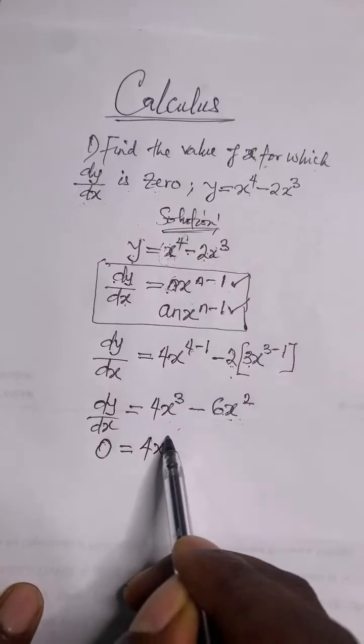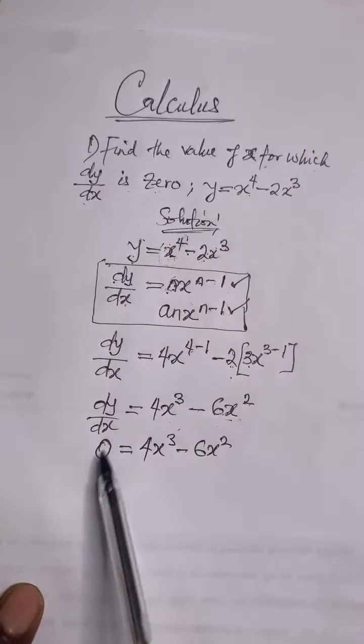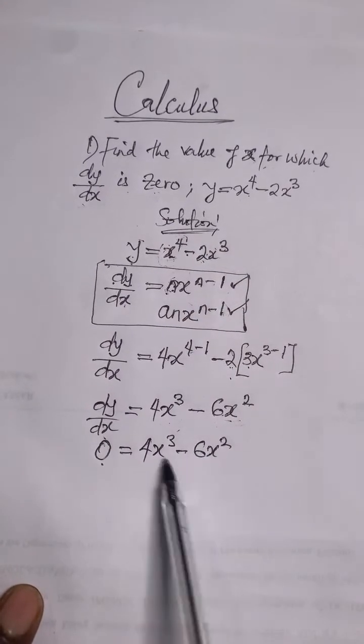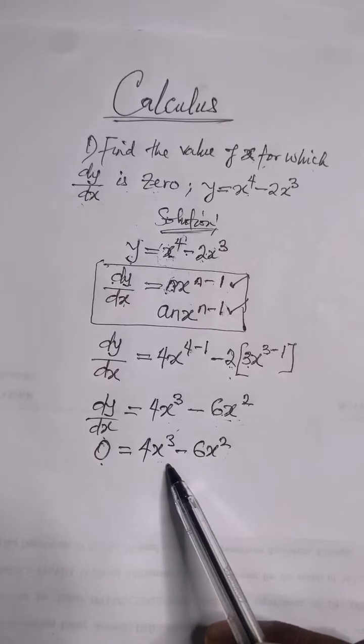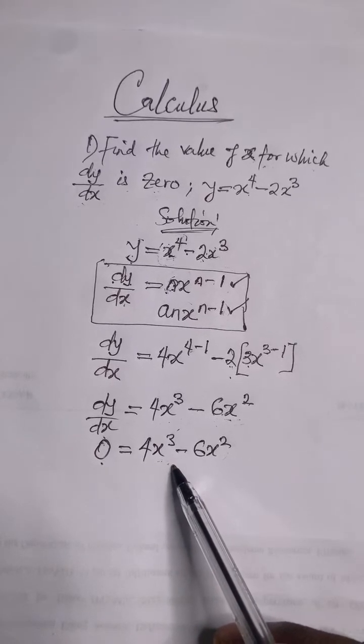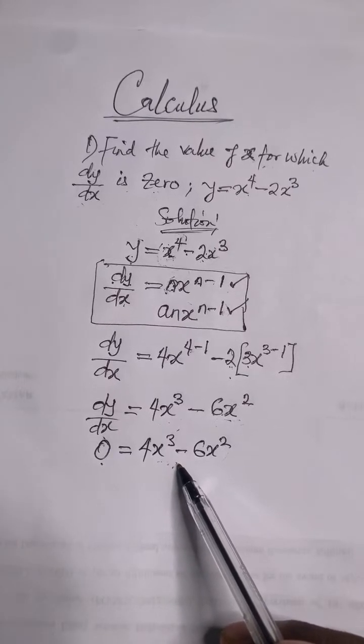So we have 4x cubed minus 6x squared equals 0. Look at that condition. We've set dy over dx to be 0. This will help us to easily find our x. Getting to this point, I can solve from here with different methods. There are different ways I can get my x.